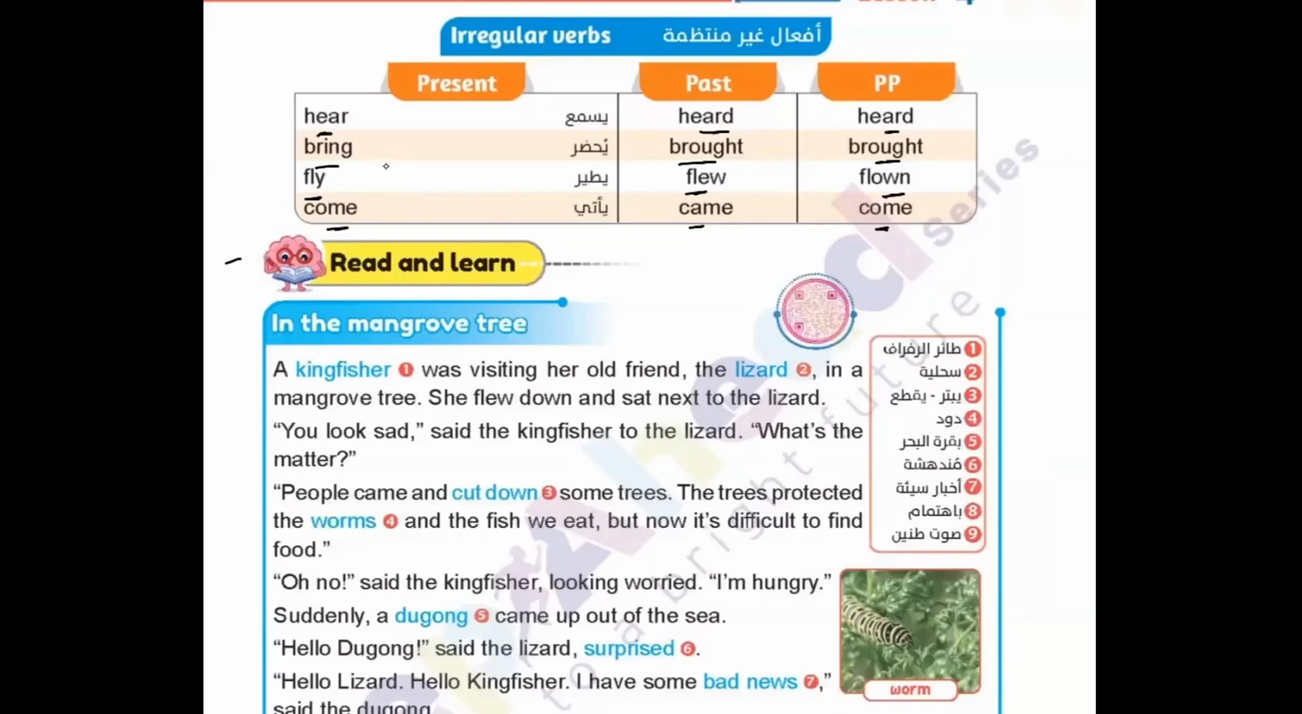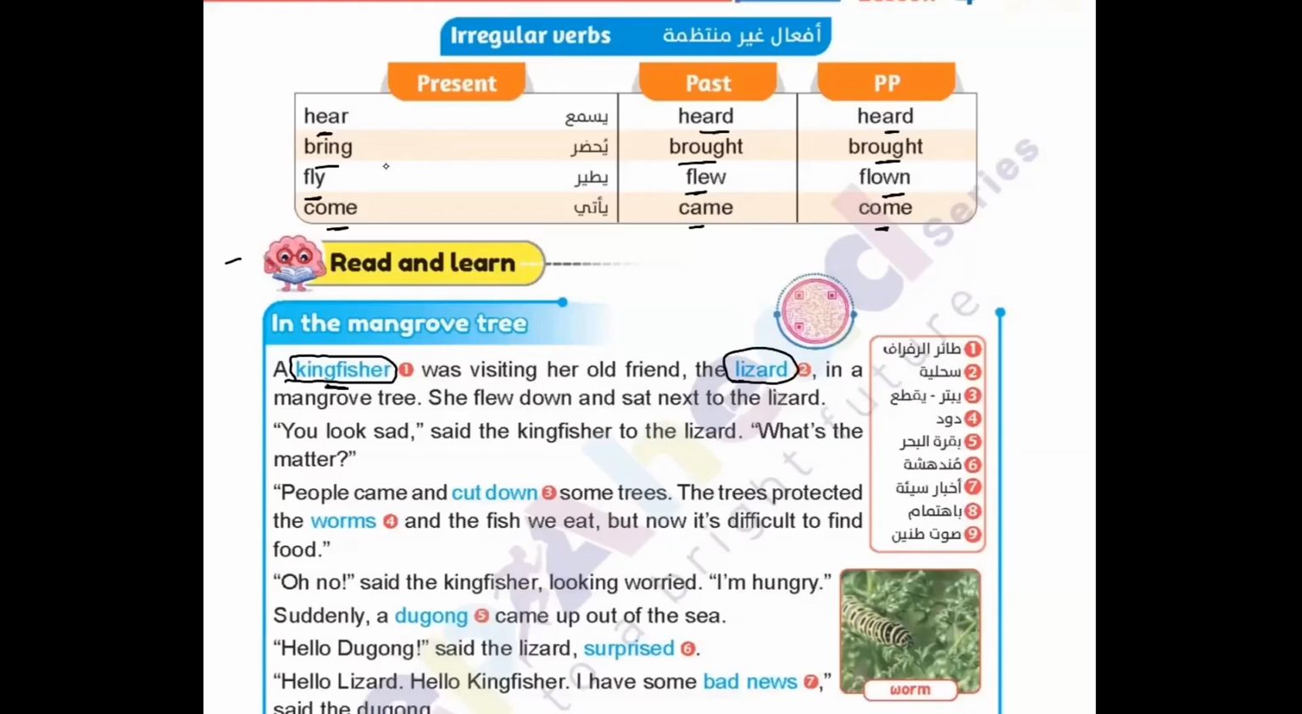And now we will go to read and learn to know about the story. Pay attention, the story will start now. In the Mangrove Tree. What happened in the mangrove tree? A kingfisher was visiting her old friend. So this is the first character, the kingfisher, one of the animals, who was visiting her old friend, the lizard, the second character.